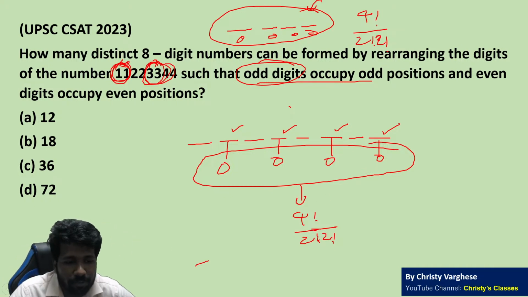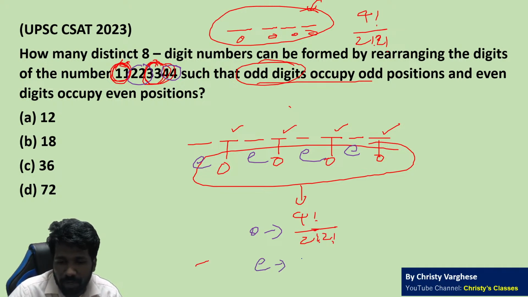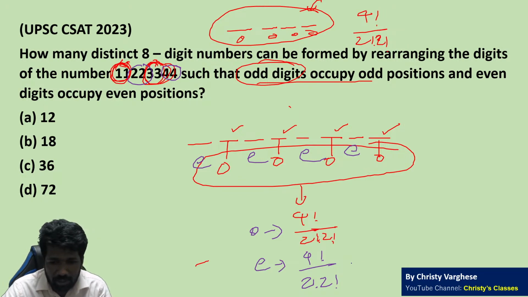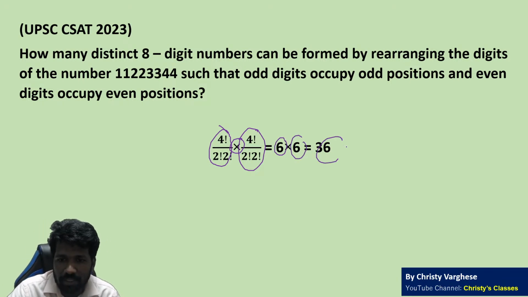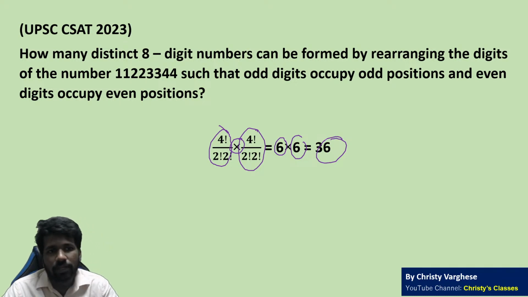Now how to fill the even positions? Same logic itself. Now 4 even positions are available, 4 even digits are available, and 2 and 4 are repeating twice. So same logic: even position filling is also 4 factorial by 2 factorial, 2 factorial ways. So for odd position and even position filling, if you apply the fundamental principle of counting, it is 4 factorial by 2 factorial, 2 factorial into 4 factorial by 2 factorial, 2 factorial, that is 6 into 6, 36 ways. All of you understood?